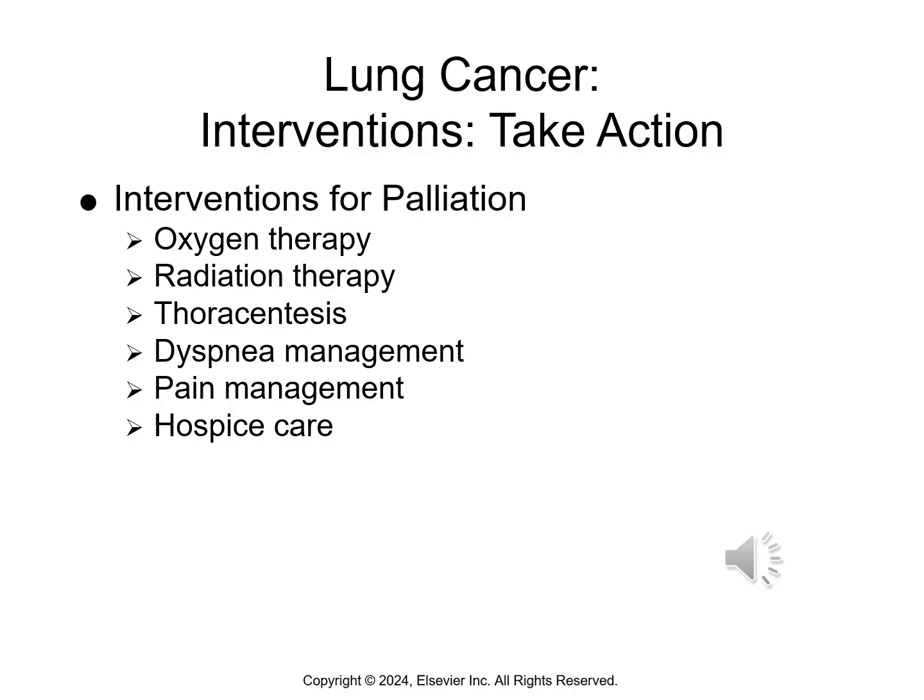So lastly, we're going to talk about the interventions. When we have a patient coming back, we're talking about how we treat them palliatively. So these patients will have oxygen therapy. We may talk about radiation therapy to try to take care of any cancer that may come back. This patient may have a thoracentesis. We're going to manage their shortness of breath and pain. And then this patient may also be up for hospice care.